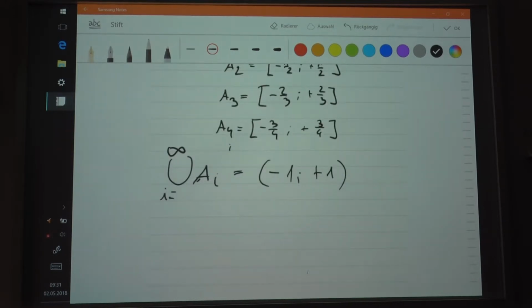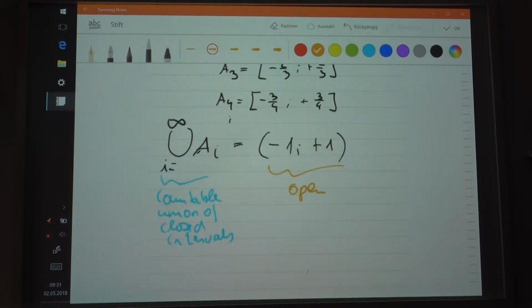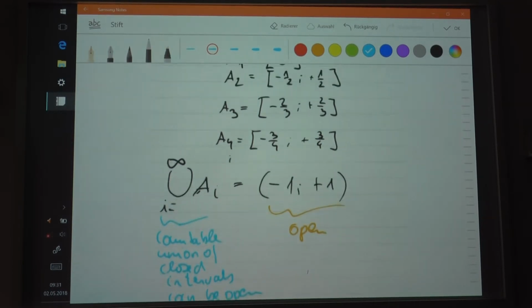So this is the countable union of closed intervals. And what you see here in this example, this can be open. Okay, so it's actually pretty precise, and you can say that this is open. So the countable union of closed intervals can be open, as you can see here from this example. All right.